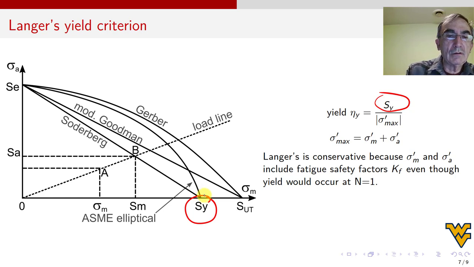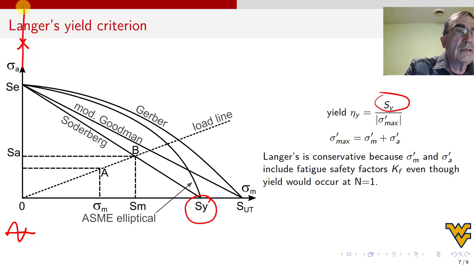But then Langer says also if you have no mean value, you have only alternating, which will be this axis, with zero mean, then don't let it go beyond S sub y. So I'm going to put here a point to extend this axis, call this point S sub y, and then try to draw a line to go there.